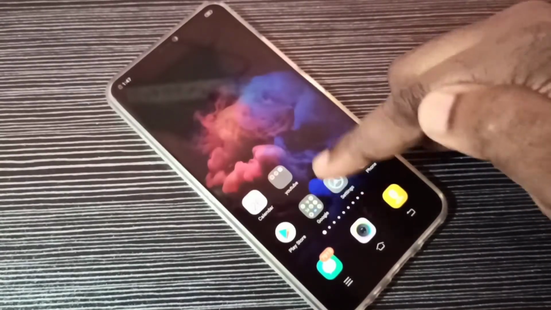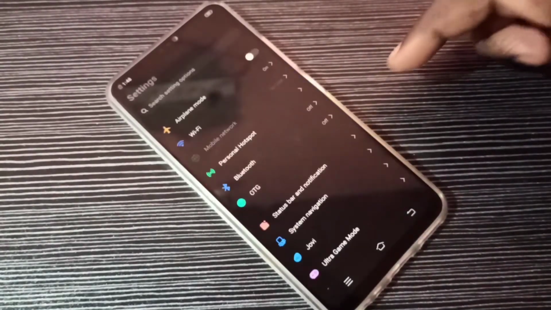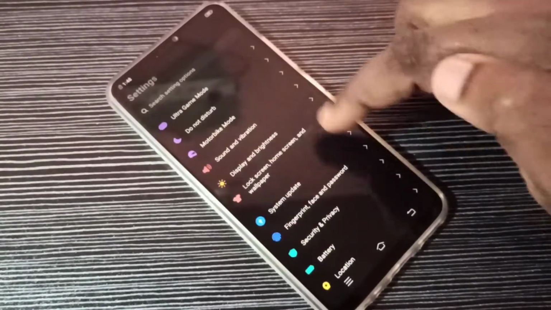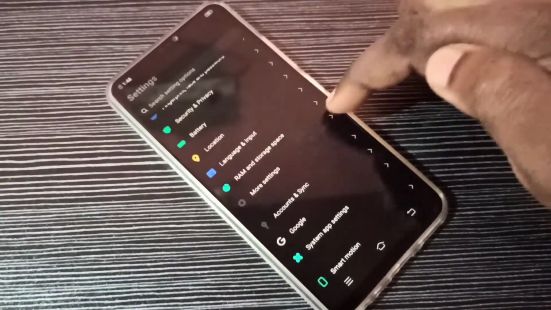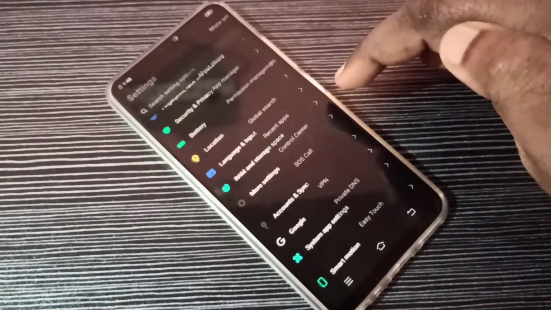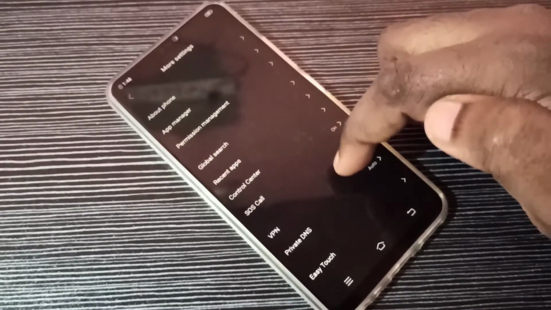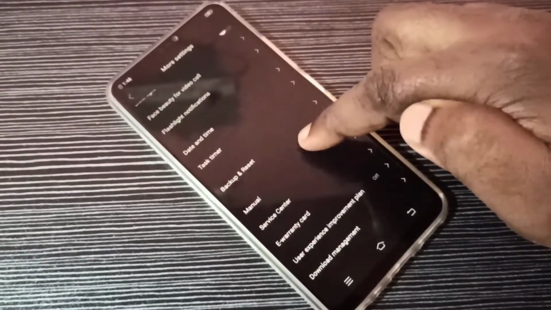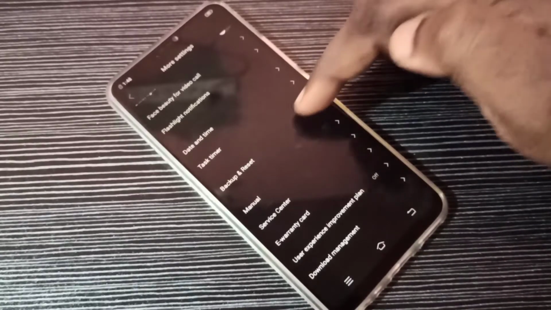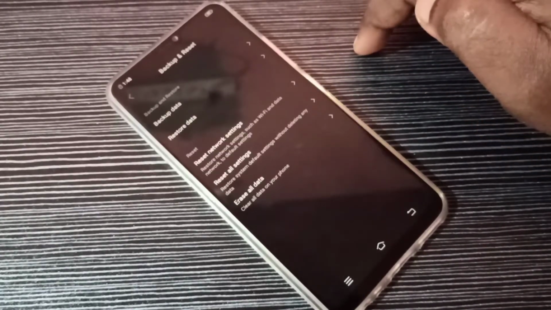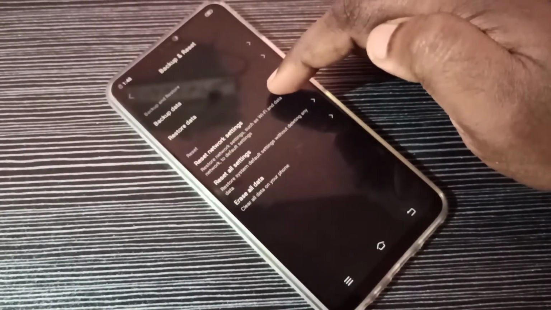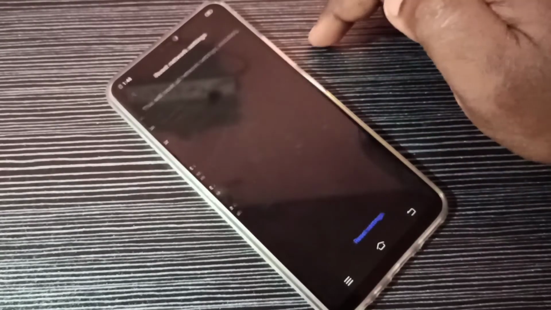Open this settings app, tap on this icon, then go down, then tap on more settings, then go down, then tap on backup and reset, then tap on reset network settings.